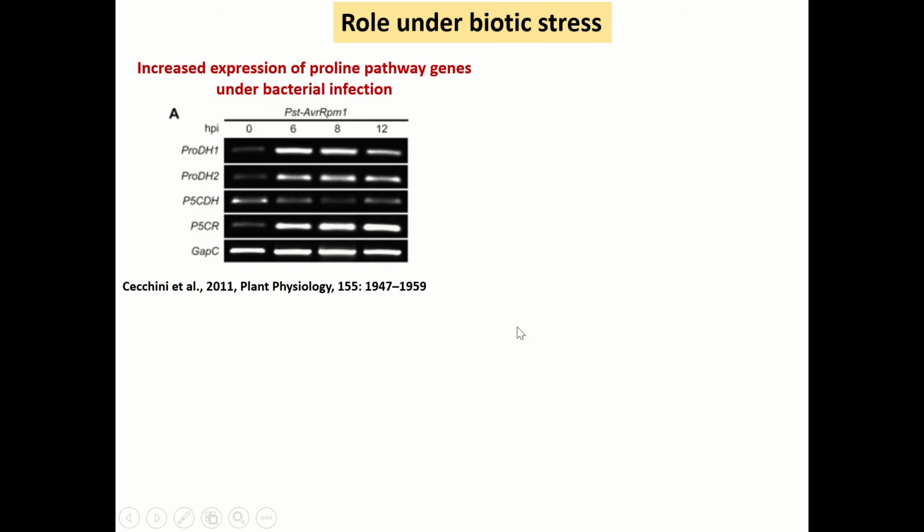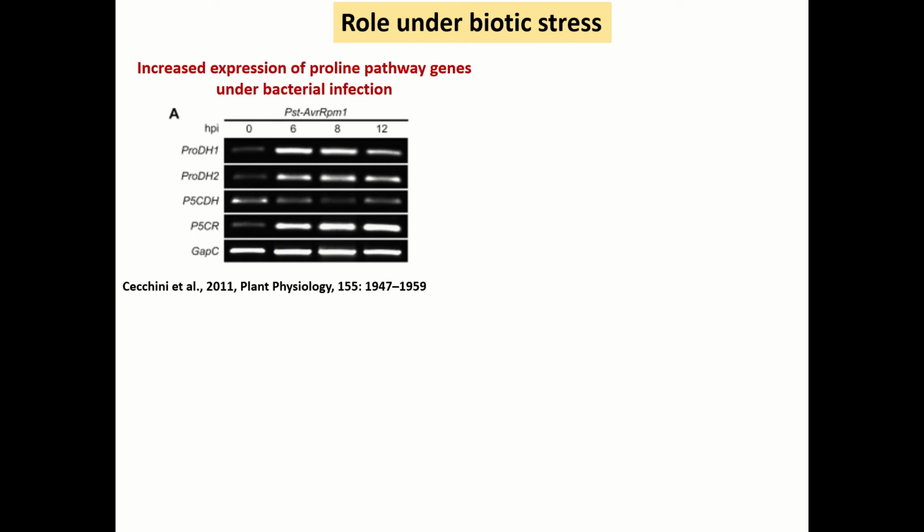When it comes to biotic stress, we can see there are changes in proline pathway gene expression level under pathogen infection. For example, this is the semi-quantitative expression data of genes involved in proline metabolism and also catabolism under Pseudomonas syringae infection. There is not only an increase in the expression of the proline biosynthesis gene, that is P5CR, but also of genes involved in proline catabolism, that is ProDH1 and 2, which help in conversion of proline to P5C in mitochondria.